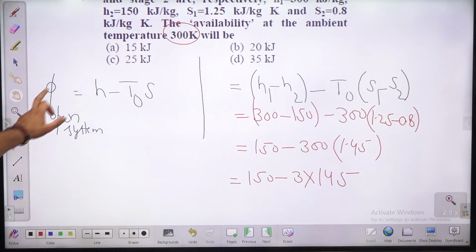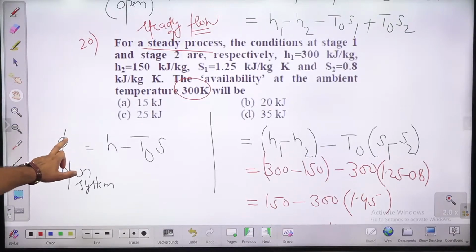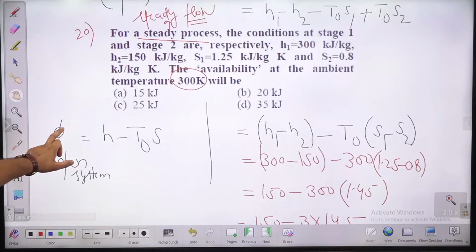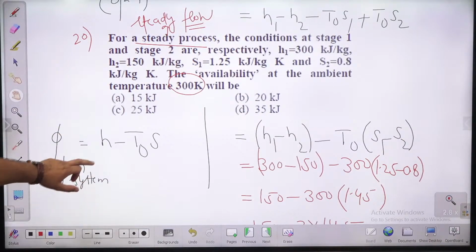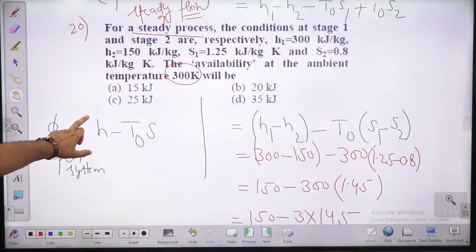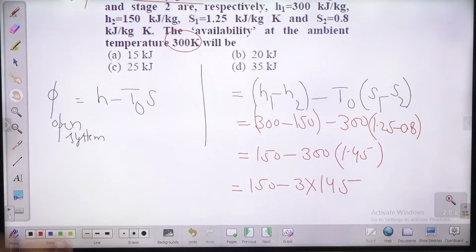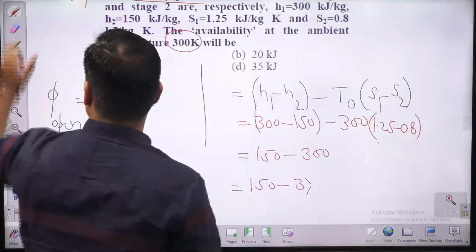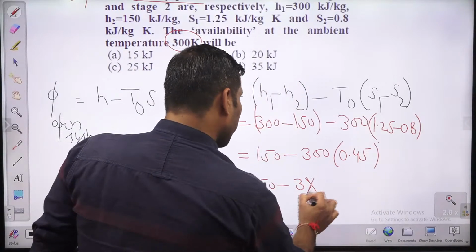Let me check the units also. Yes, so 300 minus this, S1 minus S2, so this is this minus 300. Fine. 1.25 minus this. Yes, so 1.25. Okay, it will be only 0.45, guys, not 1.45. So it will be 0.45. Okay, so it will be 3 into 45.